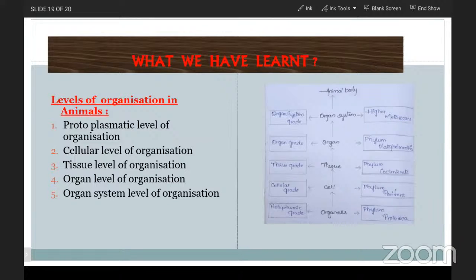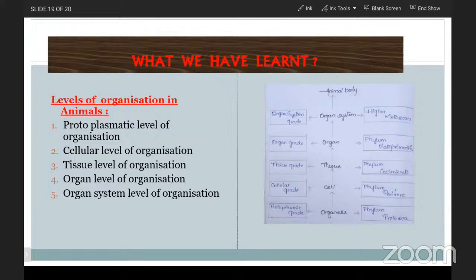Open type of circulation means the fluid, especially the blood which is coming out from the heart, will enter into the body cavities without blood vessels, like arteries or veins or capillaries. Such type of circulatory system is known as the open type of circulatory system. Open type of circulatory system will be observed in arthropods and molluscans.